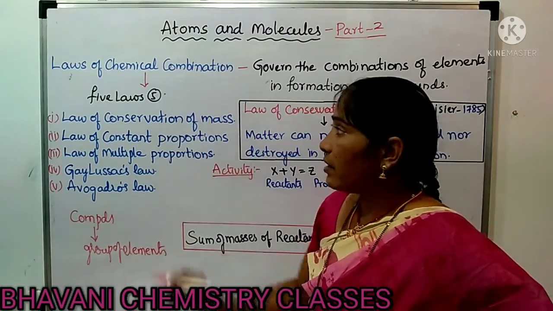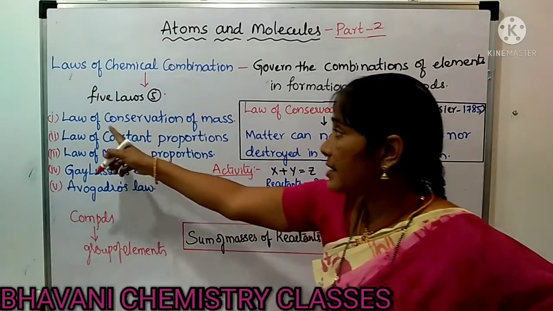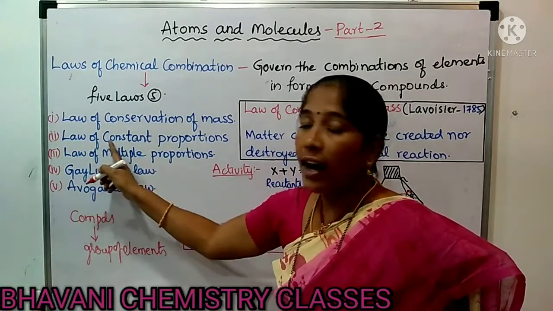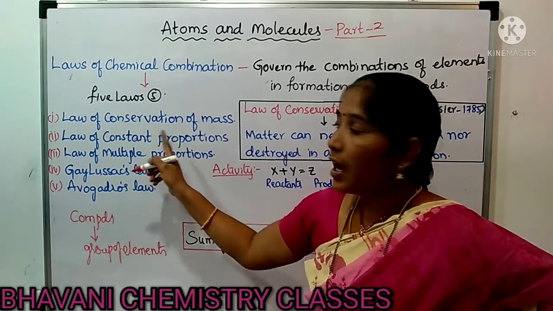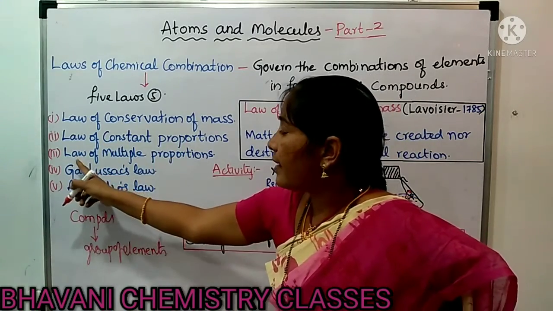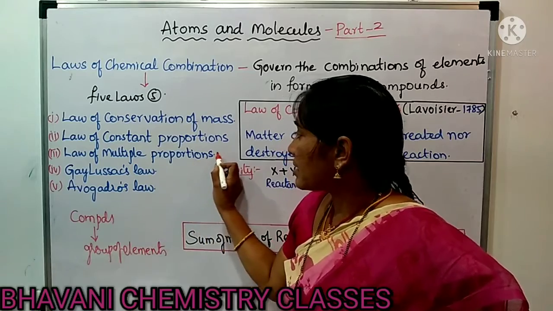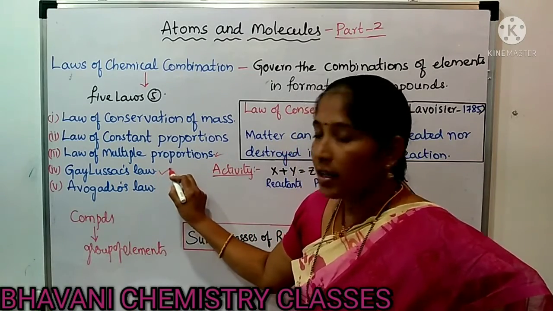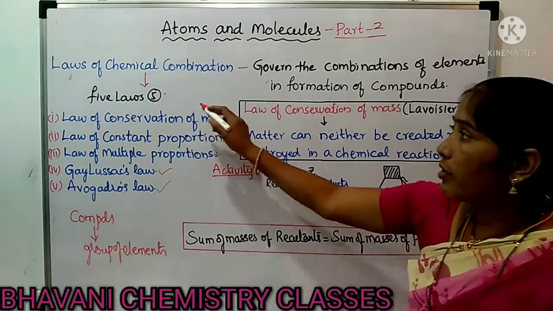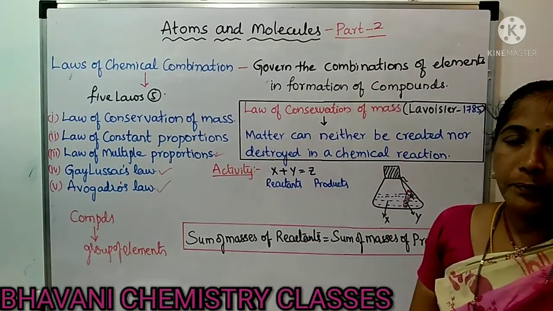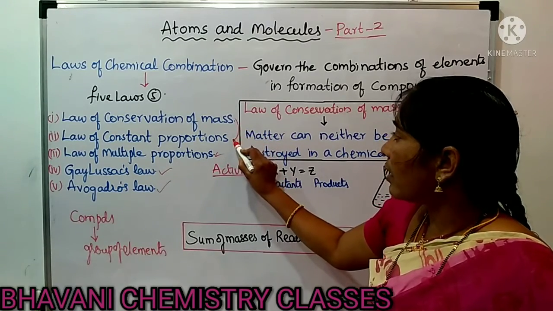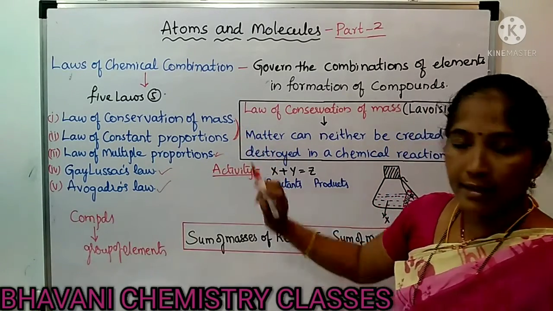There are 5 laws. Number 1 is the law of conservation of mass. The second one is the law of constant proportions, also called the law of definite proportions. The third is the law of multiple proportions. The fourth is Gay-Lussac's law and the fifth is Avogadro's law. These are the 5 laws of chemical combination. In this class, we are going to see the first and second laws.